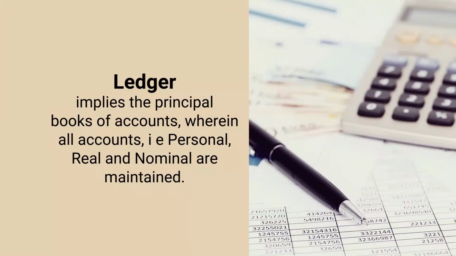Because the transactions are recorded first in the journal, and their description is recorded, and this description is what we call narration. With the help of this narration, we can easily know what the transaction is meant for. Therefore, the ledger implies the principal books of accounts, wherein all accounts, that is personal, real and nominal, are maintained.